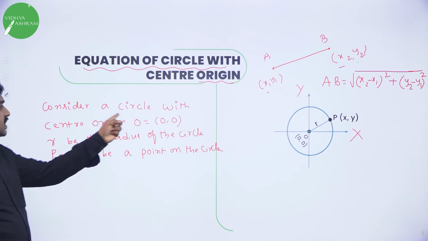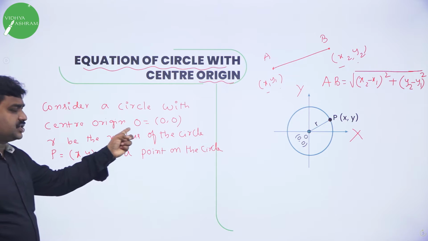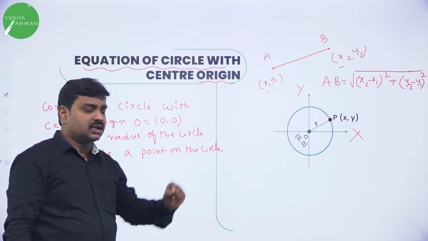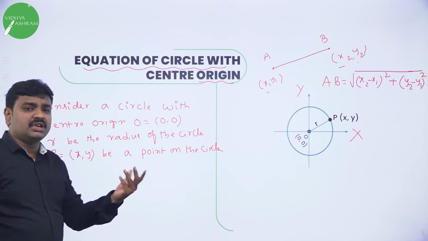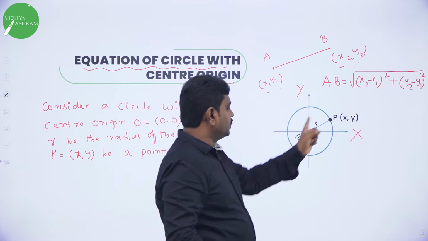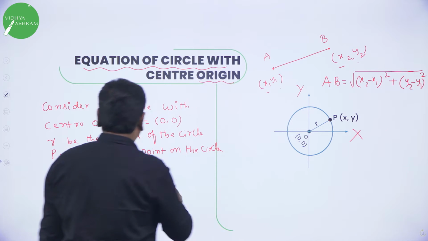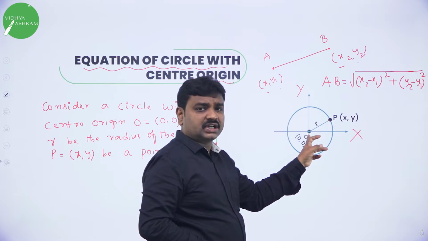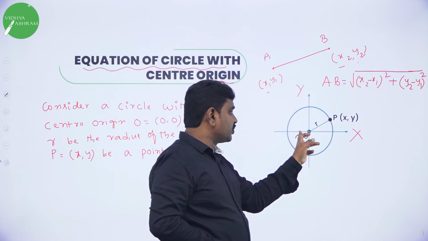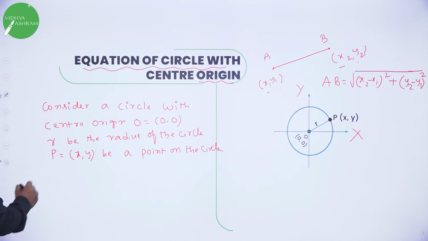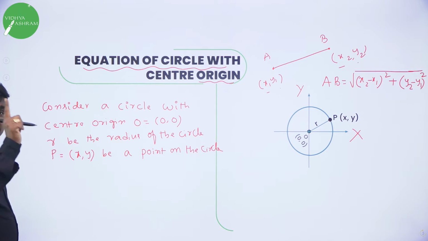First, we wrote: consider a circle with center origin. What is the origin? (0, 0). Let R be the radius of the circle. P is equal to (x, y), any point on the circle. Now, observe in the diagram O to P. So, I took the center as O. OP is the radius, O is the center, P is the point. The distance from the center to any point on the circle is the radius. So now we will write this. That's why the diagram is a must, the diagram is important.